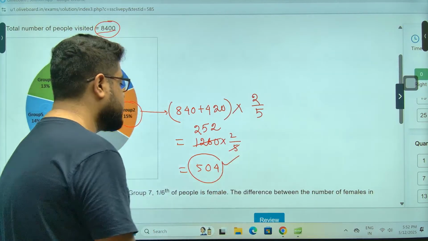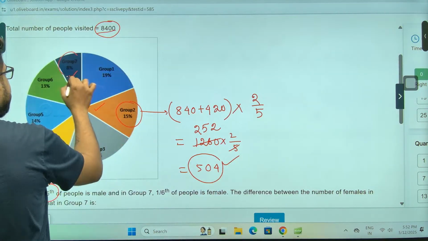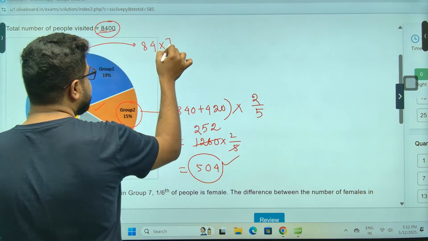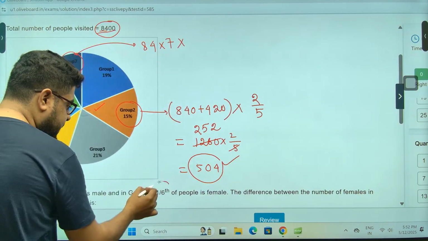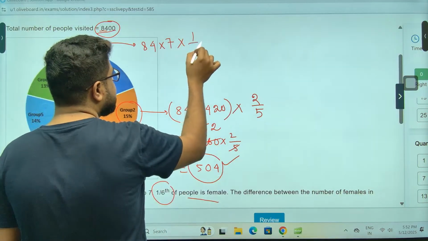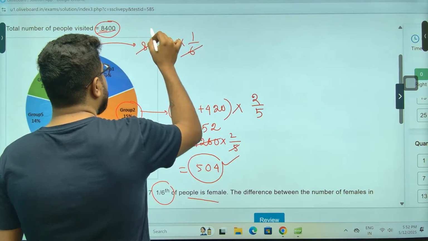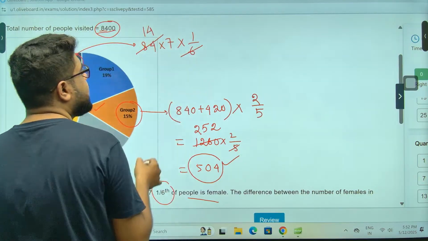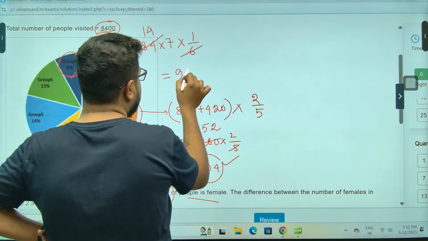This is group 2. Now group 7, 8%. Sir, 1% is 84. So 8% will be 84 into 7, and 1/6 is female. So 1/6. Sir, how much? Sir, 6/14s are this, na? So this is 98.